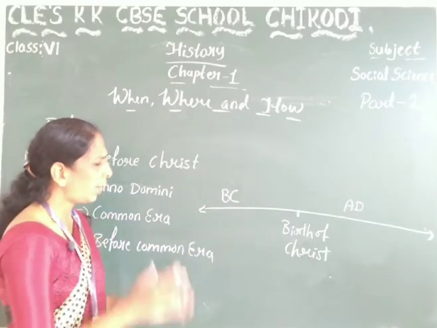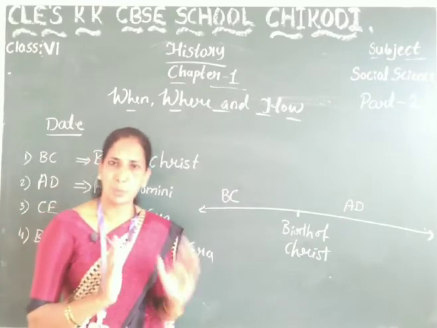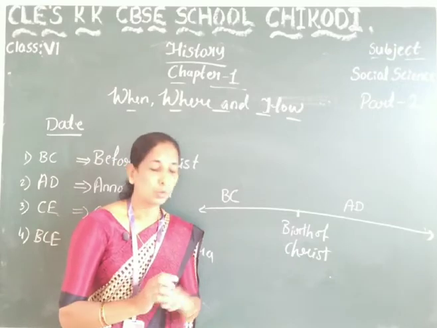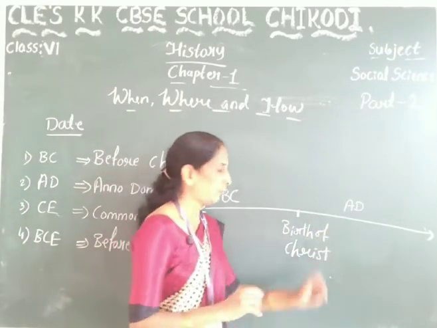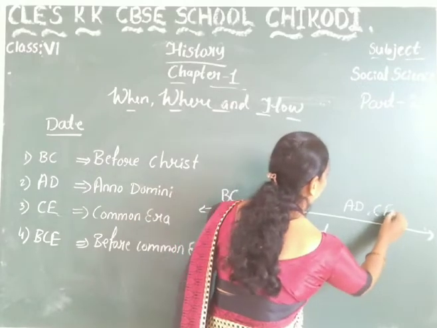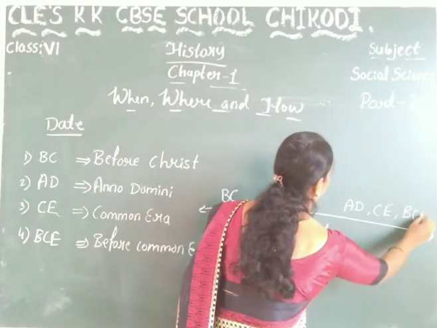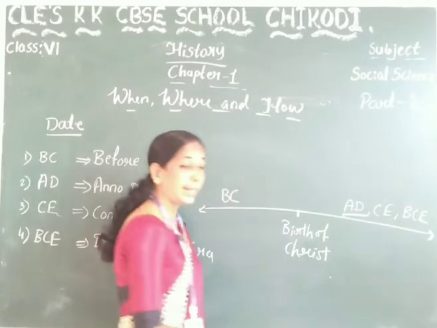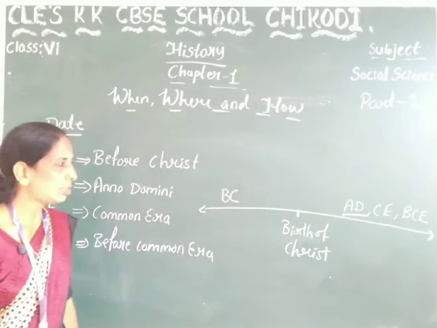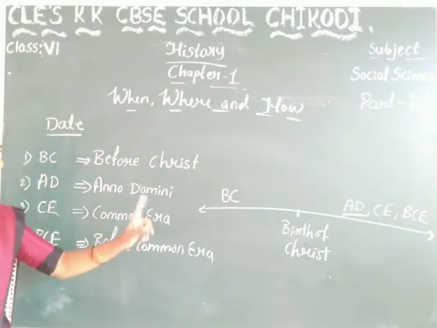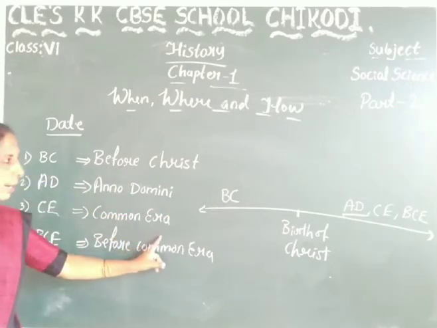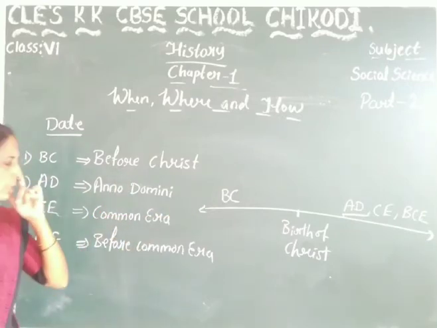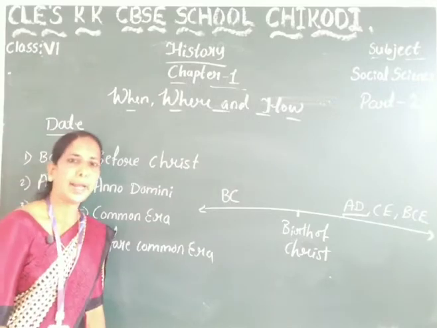And when Jesus Christ was born, then we mention the date as AD or CE. AD means Anno Domini, CE means common era, and BCE means before common era.